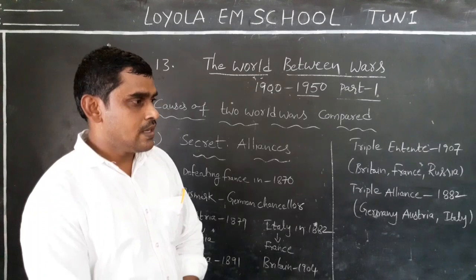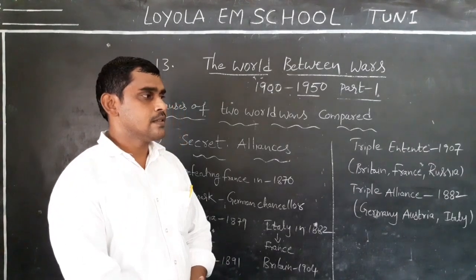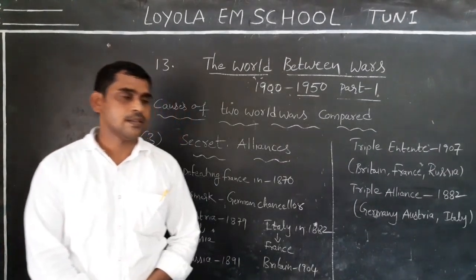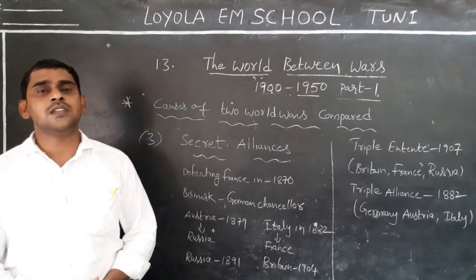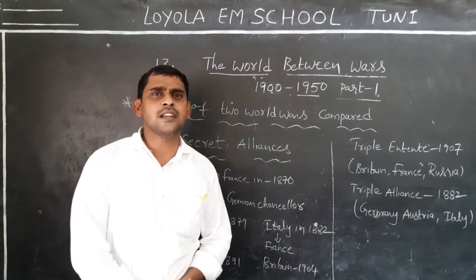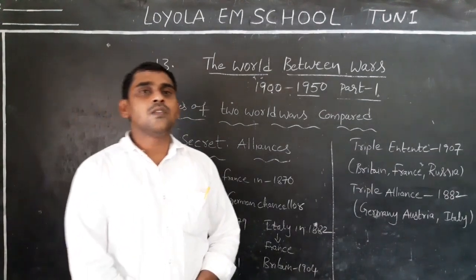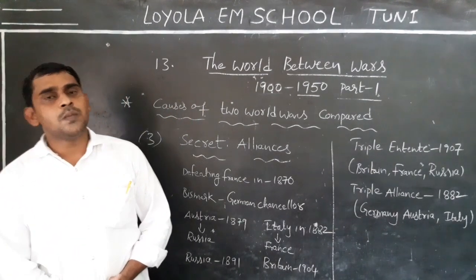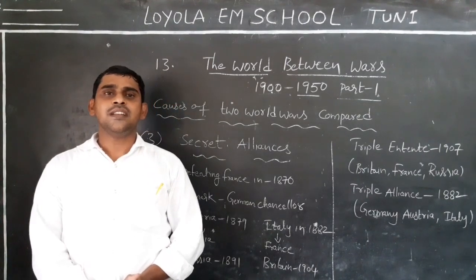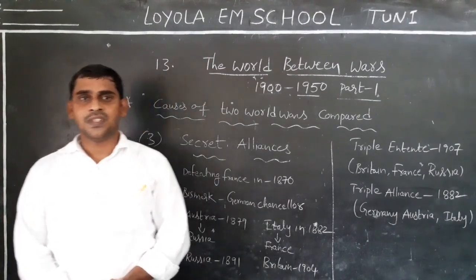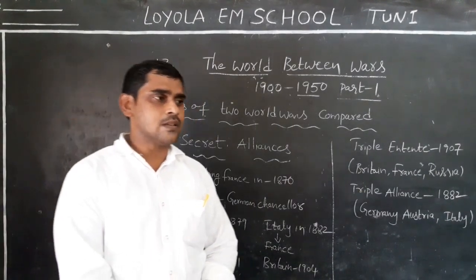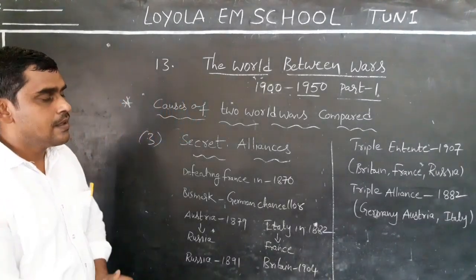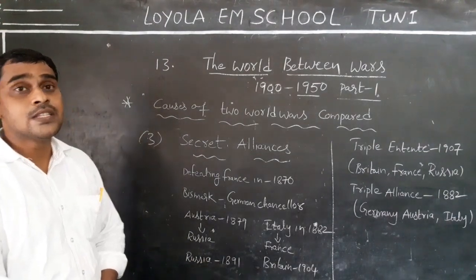Mainly the wars with the three countries continued for how many years? 7 years. The last war he waged was with France in 1870. In that war, Bismarck defeated France in 1870. When he defeated France, he decided to isolate France.